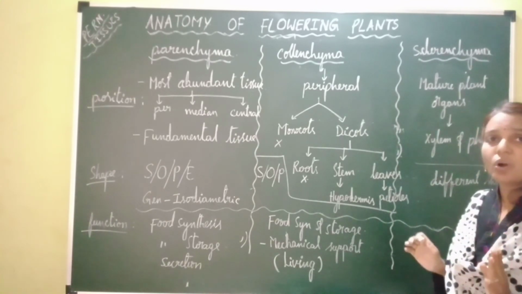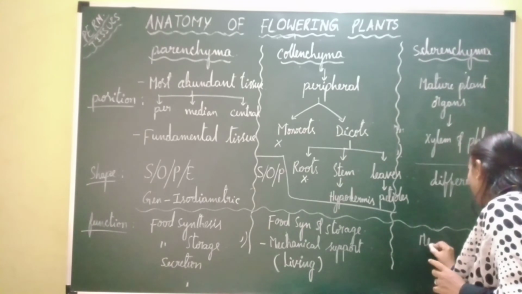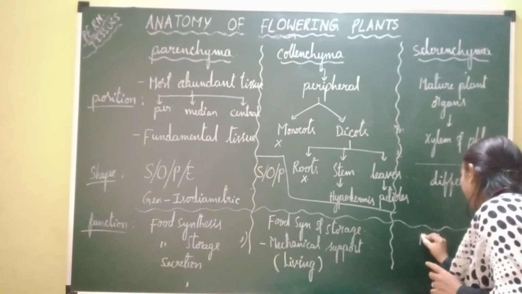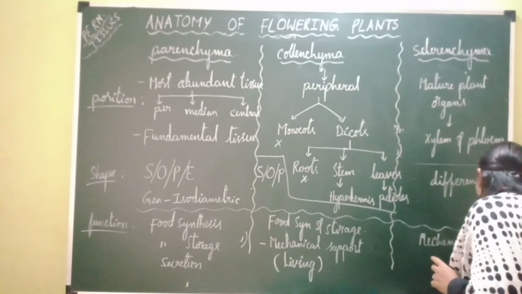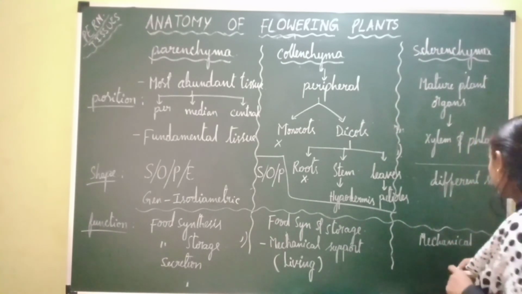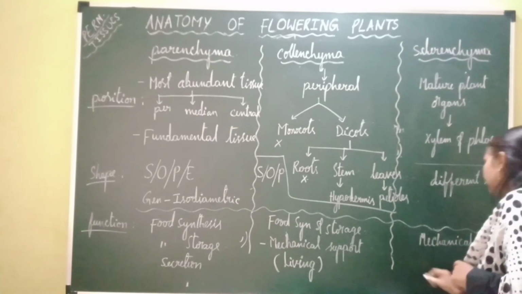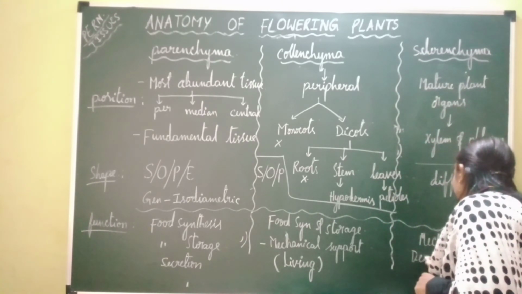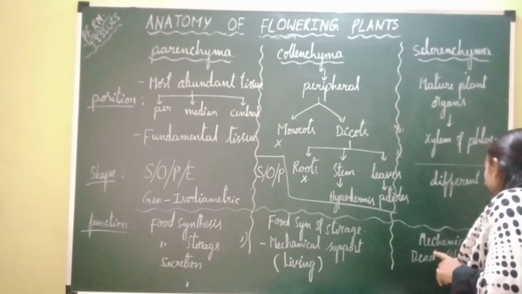It gives strong mechanical strength, but here it is dead mechanical tissue. And one more thing, it is the chief mechanical tissue.